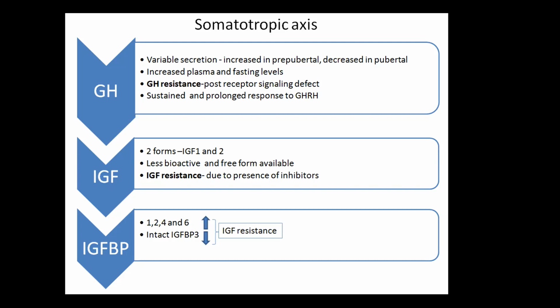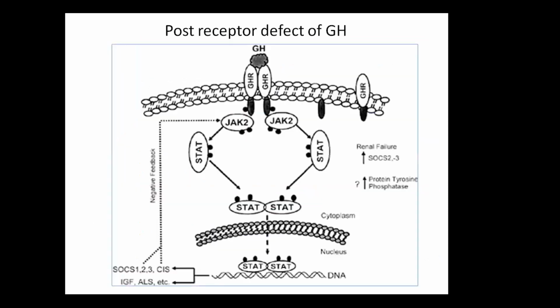Also, of the available IGF, there is presence of IGF-1 resistance. Now, this is because of the presence of inhibitors. These inhibitors are insulin-like growth factor binding proteins. There are a total of 6 insulin-like growth factor binding proteins. Of these, the levels of 1, 2, 4, and 6 increase, while that of the intact insulin-like growth factor binding protein decrease. The imbalance between these is responsible for the insulin-like growth factor resistance.